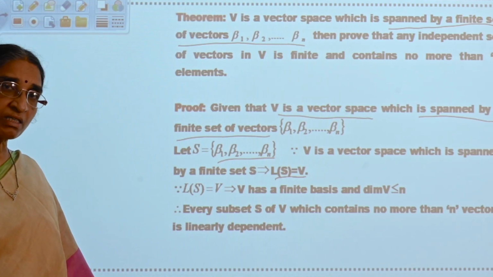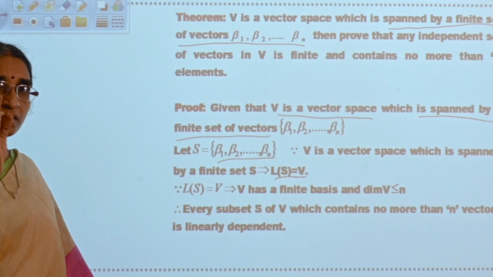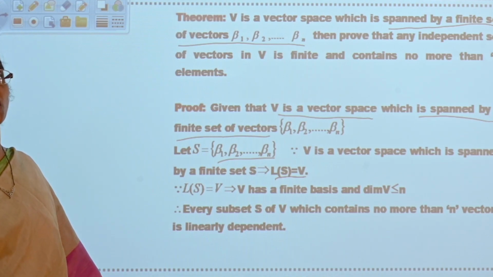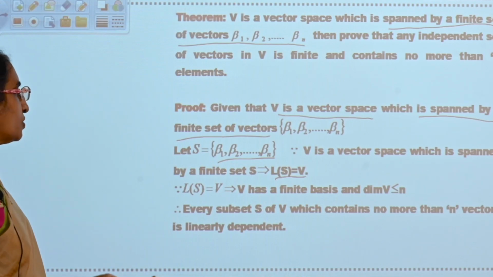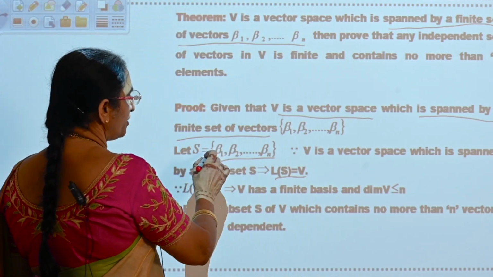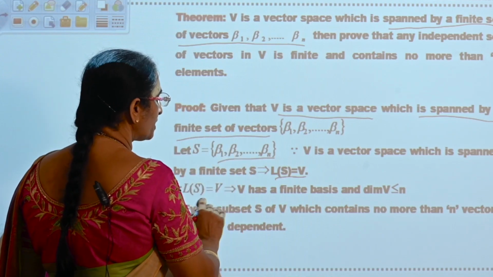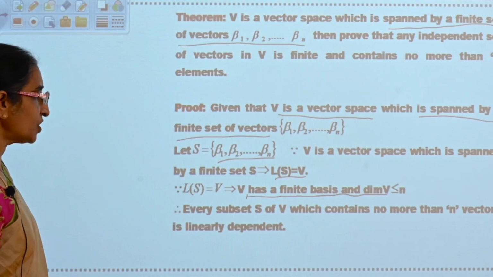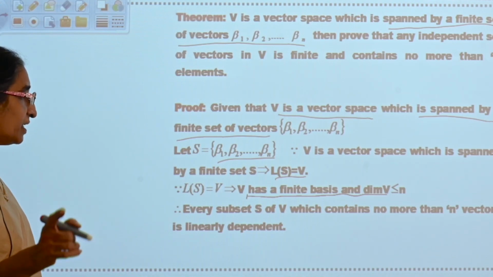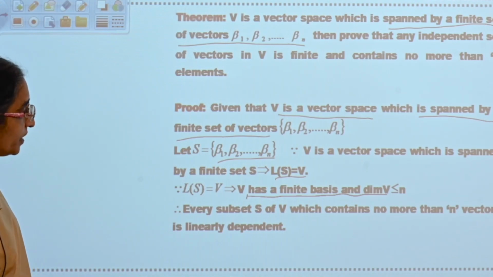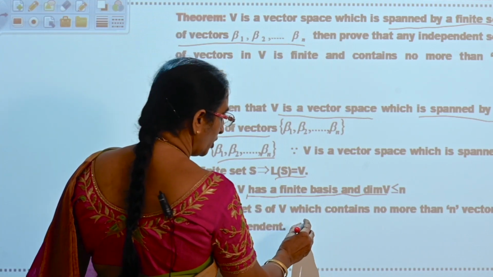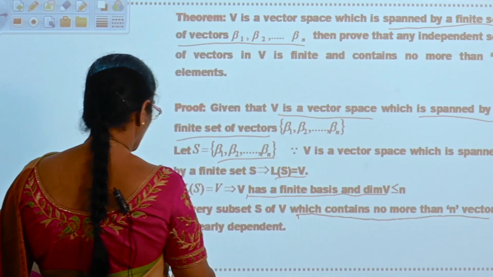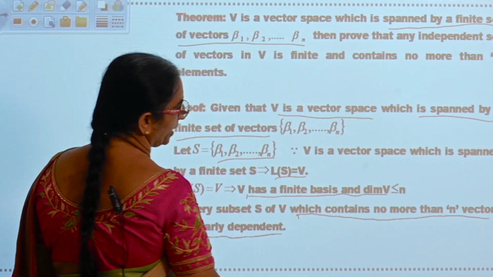A vector space is said to be finite if there exists a subset with a finite number of elements such that L of S is equal to V. So L of S is equal to V and S has a finite number of elements, then V has a finite basis and the dimension of V should be less than or equal to n. Every subset S of V which contains more than n vectors is linearly dependent.